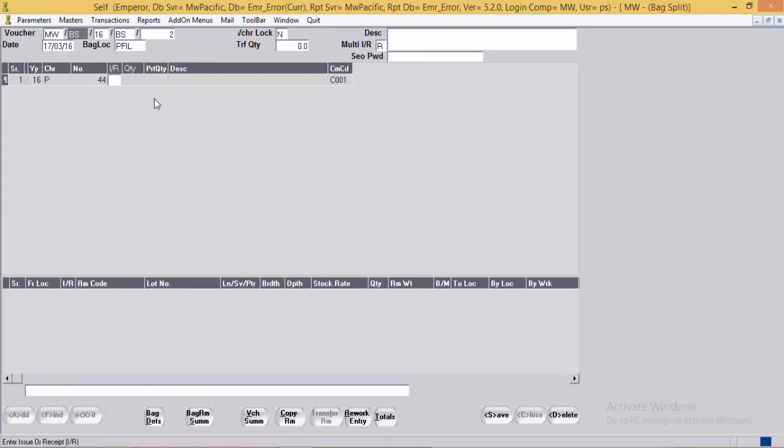Here I enter the bag number and want to issue the RM and the quantity 1 piece, and click on the copy RM button. After clicking on the copy RM button, system issues, that is WIP issues the RM for 1 piece to the XE location.